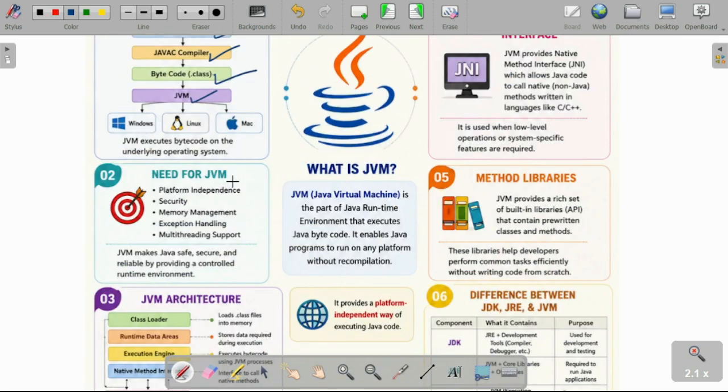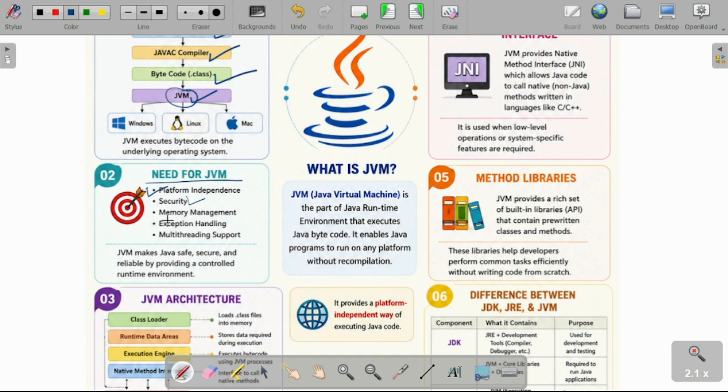So what is the need for JVM? Why is there a requirement of JVM? If suppose JVM is not there, then how will our code be executed? Our code will not be executed. So we require the JVM for security purposes. First, we have already learned about platform independence: we can write any code using Java, and after compilation, this .class file will be executed by our JVM.